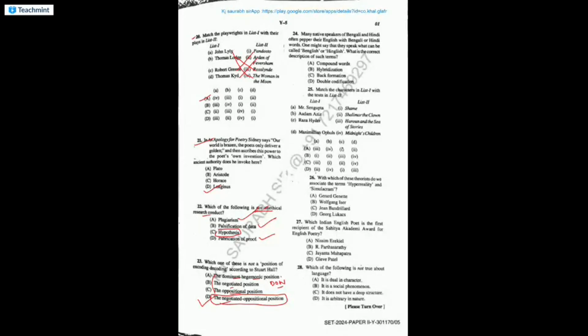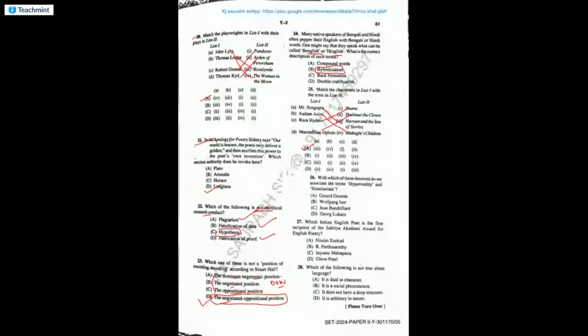Okay. Many native speakers of Bengali and Hindi often speak English with Bengali or Hindi words, Bengalish or Hinglish. So this is hybridization. This process is called hybridization. Then again, the characters are from Salman Rushdie's work. So the answer is A, which basically means Mr. Sengupta is from Haroun and the Sea of Stories. Aadam Aziz, very important, is from Midnight's Children, the Booker Prize winning novel from Salman Rushdie. Raza Hyder is from the novel Shame, and Maximilian Ophuls is from Shalimar the Clown.